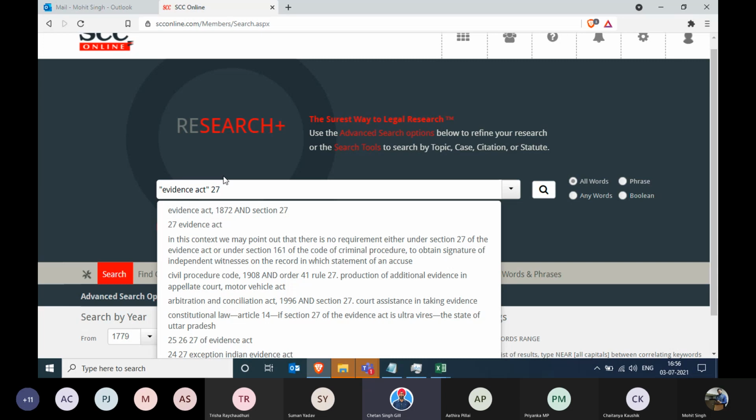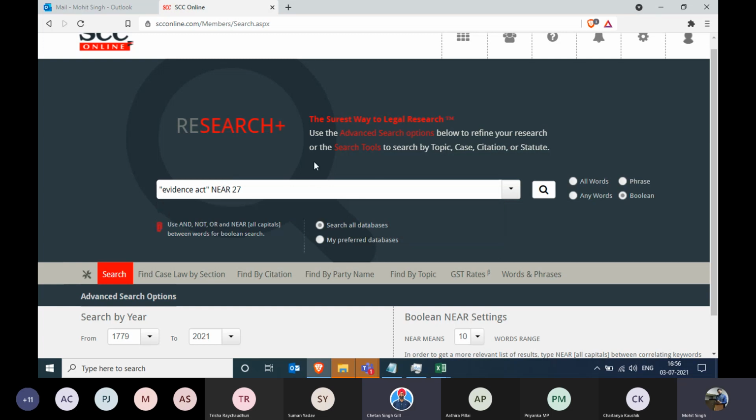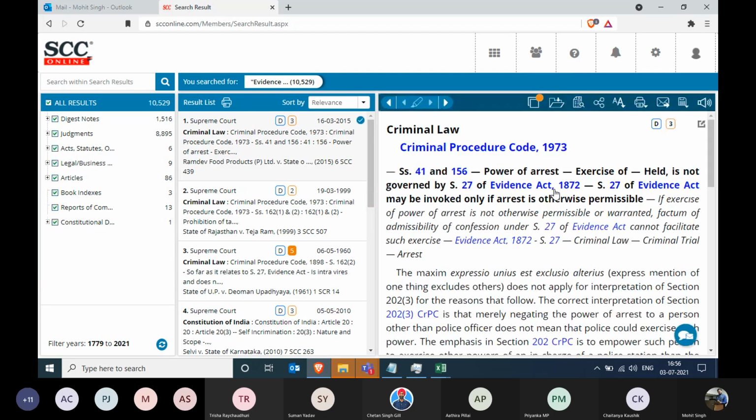So write the word NEAR in capitals in between and start the search. Now there you have it. We see where section 27 has been discussed, and that's available in front of you.